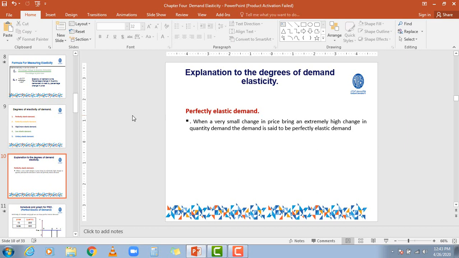A very small change in the level of price brings an extremely high change in the quantity demanded. Once more I am repeating: when a very small change in the price level brings a huge change in the quantity demanded, that is called perfect elastic demand.